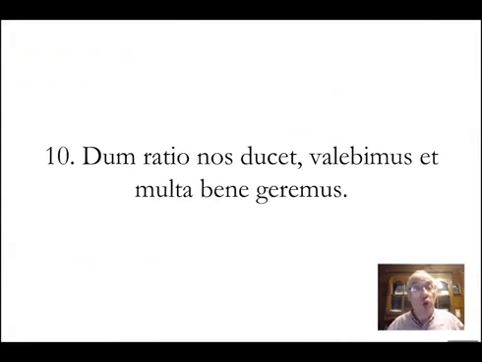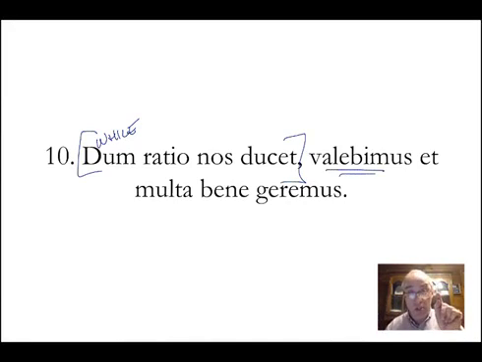Number 10. Dum ratio nos ducet, valebimus, et multa benegeremus. So we have two sort of sentences here. The dum just means while. This is a dum clause. While this happens, then we will do this, and not just that, we will do that.